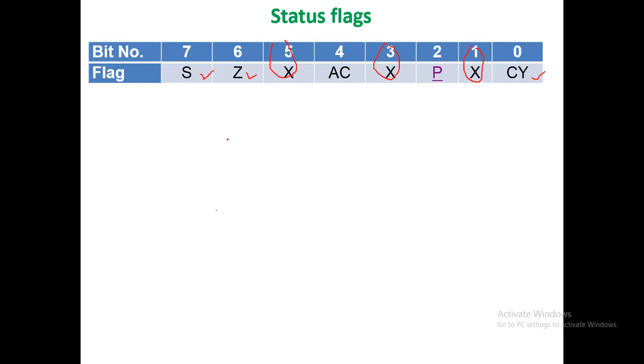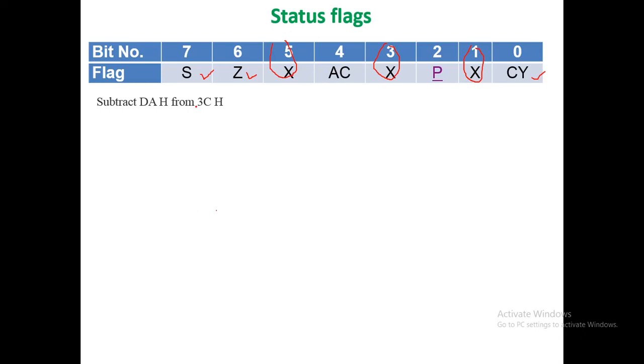In the case of a 16-bit microprocessor like 8086, there are a total of 6 status flags, of which 5 flags are the same as discussed above, and the 6th flag is overflow. It will be set if the result of a signed operation is too large to fit in the number of bits available to represent it. Now let us consider a simple example. Subtract DA from 3C to demonstrate the status flags.